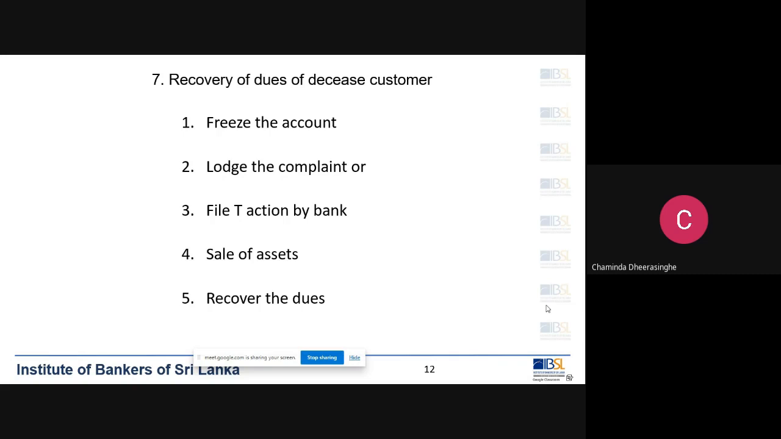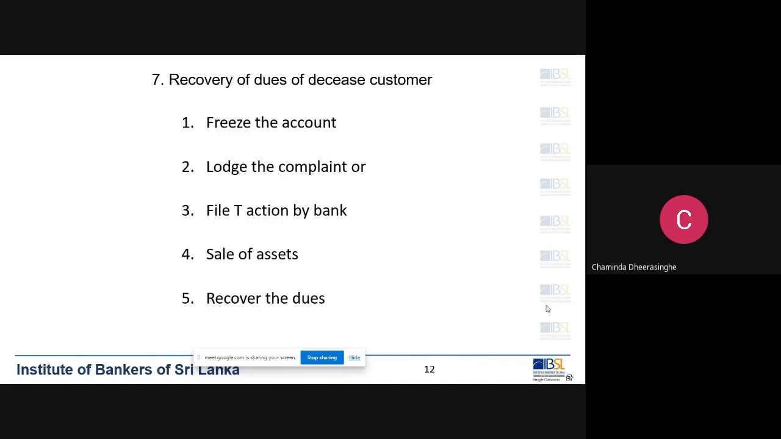There's a bad practice or wrong practice, I would say. Sometimes when we know the customer is deceased, some banks immediately set off whatever dues from the deceased customer's account. Remember, that is a wrong practice. If legal heirs get to know this, they can challenge that in a court of law, because only through the testamentary procedure can we recover the dues from the deceased customer.